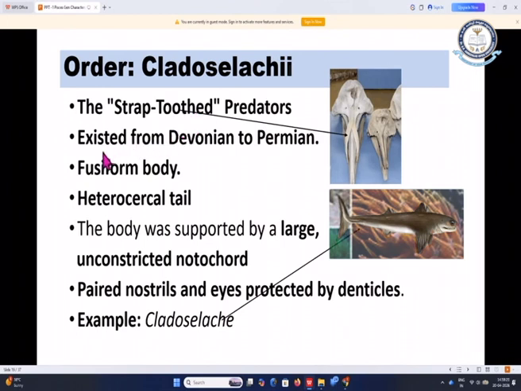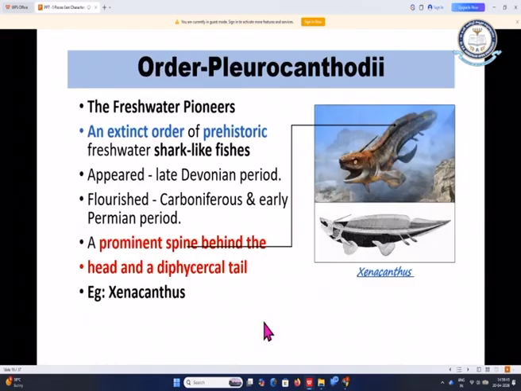Coming to the detailed study of the order Cladoselachi, it has strap-toothed predators that existed from Devonian to Permian, and the body is fusiform, means pointed on both ends, and the tail is heterocercal, that is an unequal tail. Next, the body was supported by a large constricted notochord. Paired nostrils and eyes are protected by denticles, for example, Cladoselachi.